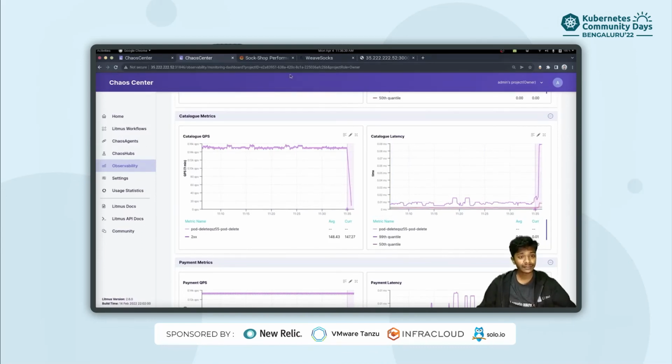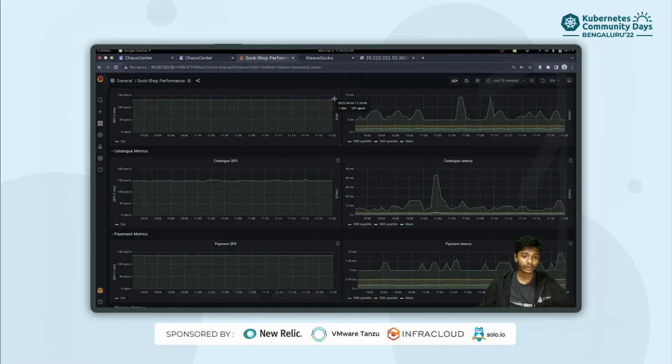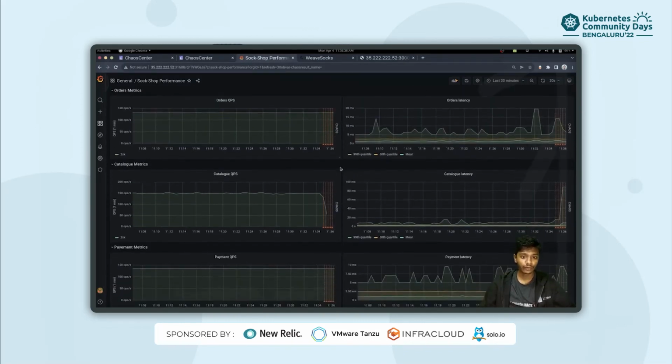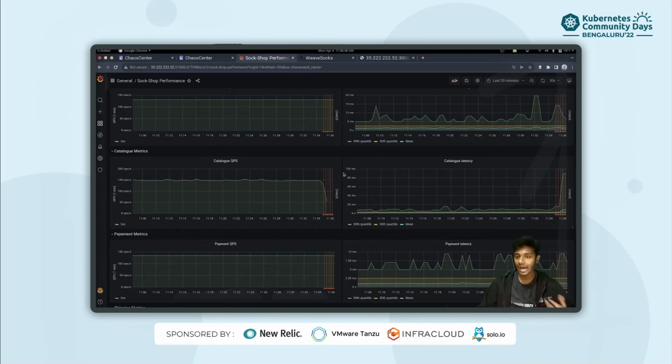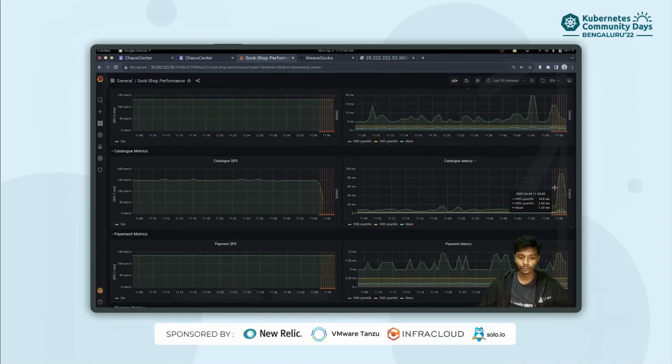We can validate the same using a Grafana dashboard which we can set up as part of our Kubernetes. So we already have a Prometheus, we have integrated Grafana with it, and as you can see, during the chaos interval, the annotated portion, our queries per second for catalog metrics is going down, as we had seen earlier in our chaos center observability stack. And in a similar fashion, the catalog latency is going way above for the same reason that the pods are not there anymore, and therefore our queries are not being served.